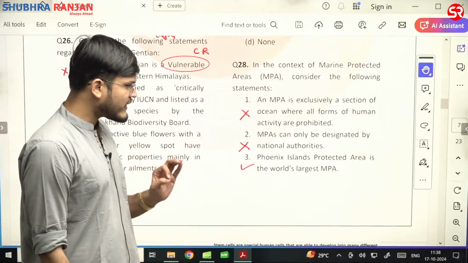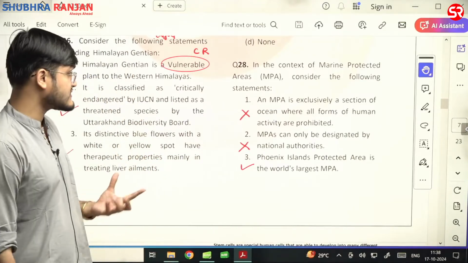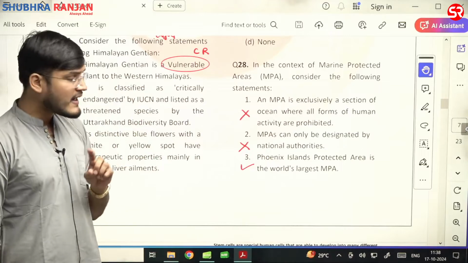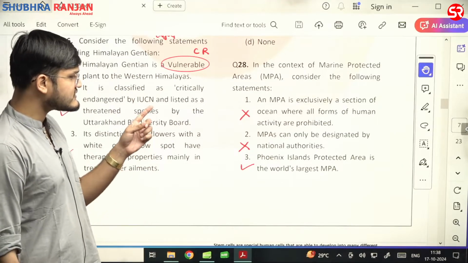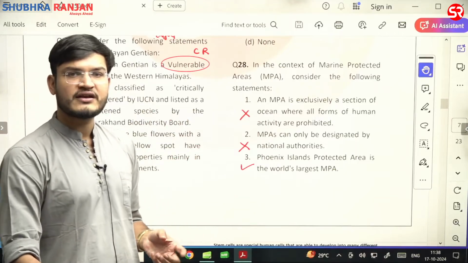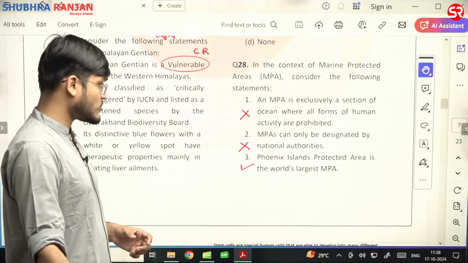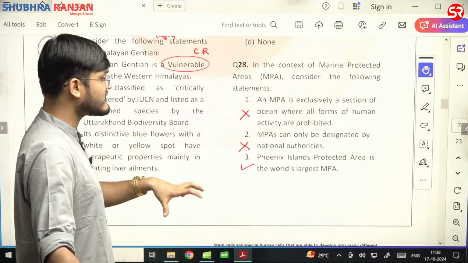Now question number 28. See here, they are asking regarding marine protected areas. Consider the following statement. Marine protected area is exclusively a section of ocean where all forms of human activities are prohibited. First statement is wrong. Clearly mentioned, exclusively a section of ocean where all forms of activities are prohibited.